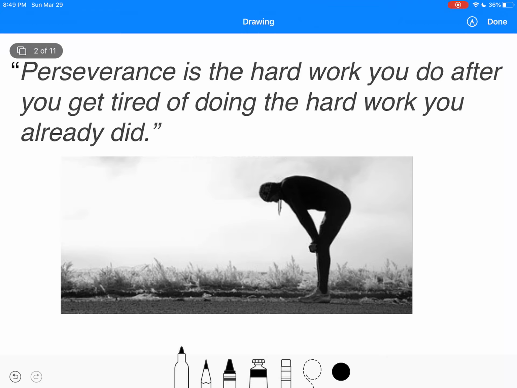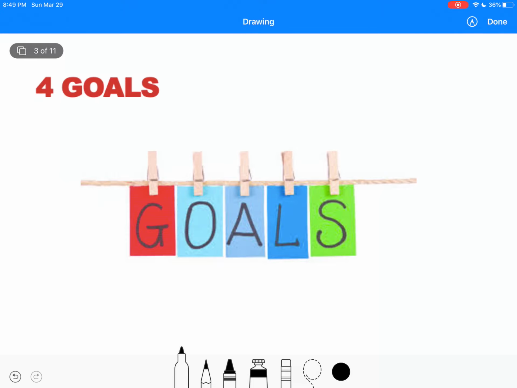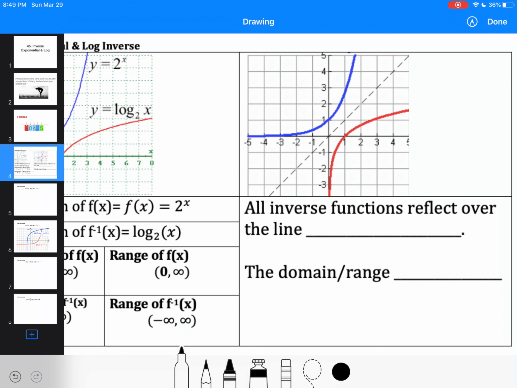It also makes me think about one of my favorite quotes, which is posted in my classroom, which is hard work beats talent when talent does not work hard. Hard work beats talent when talent doesn't work hard. Just thought I'd share it with you. All right, we will learn math, build character, never give up, and ask why.